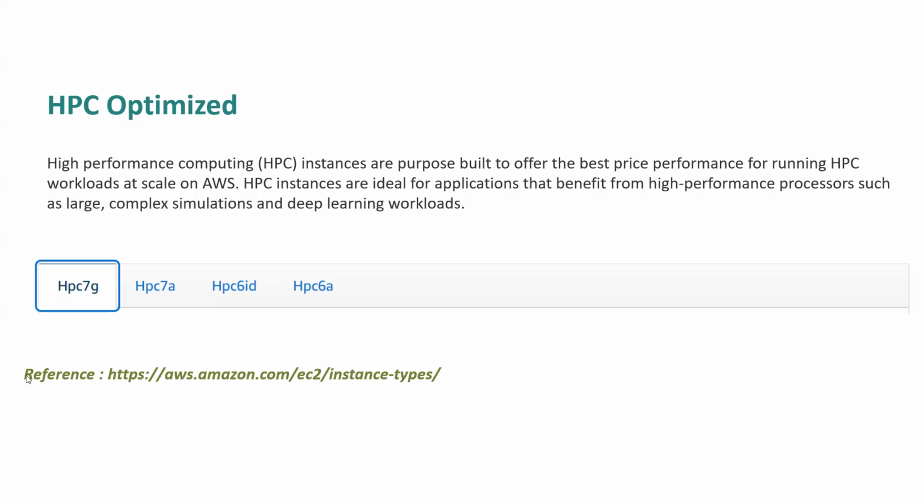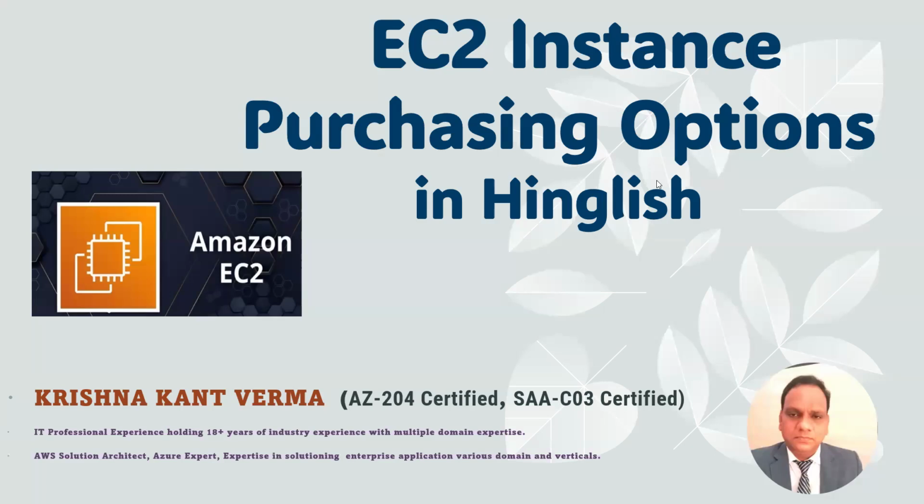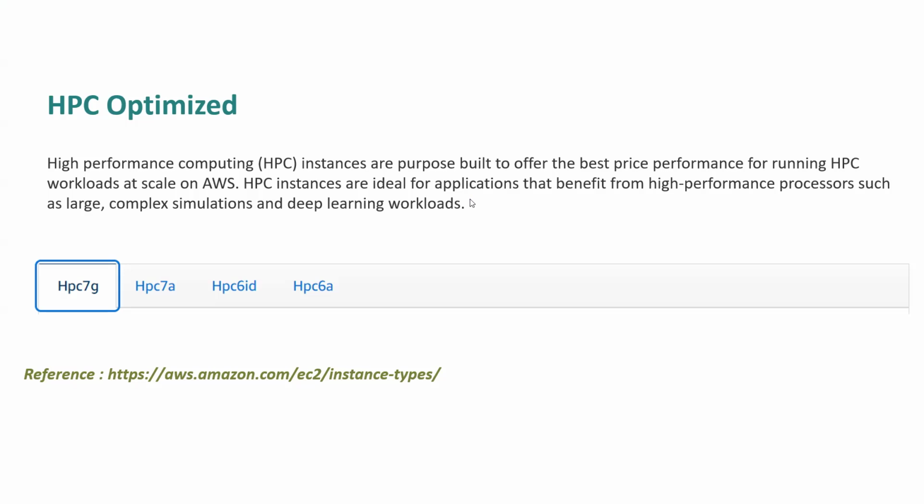Further, if you want to study the EC2 instances in detail, this is the link from AWS on instance types, where you can read about all the EC2 instances. Each and every point has been explained in a very detailed manner. I'll put this link in the description of the video, where you can go through and read about all these instance types in detail. In the next video we are going to discuss the purchasing options and the pricing factor for all these instances. That video we will be launching soon.